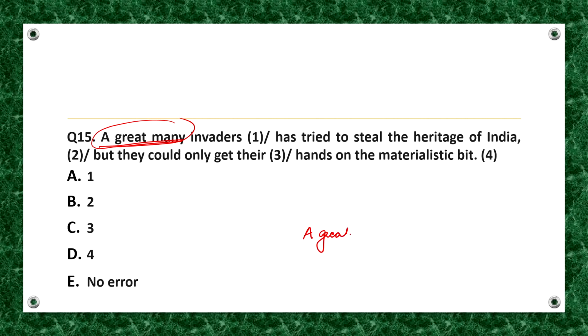A great many is always followed by a plural noun and a plural verb. So it is important, keep this in mind. Let us check our sentence. Here our noun is invaders, which is plural, and the verb is has, which is singular, but according to the rule, the verb should also be plural.